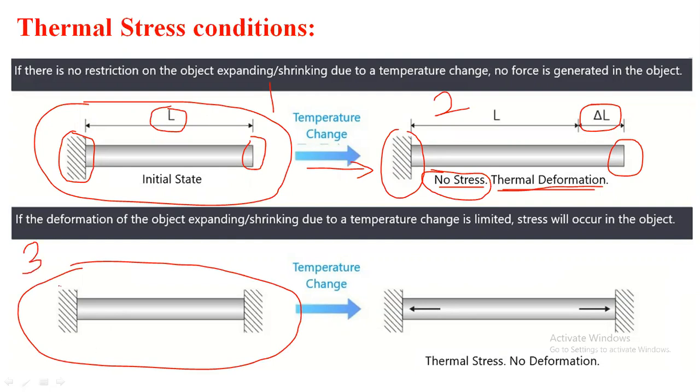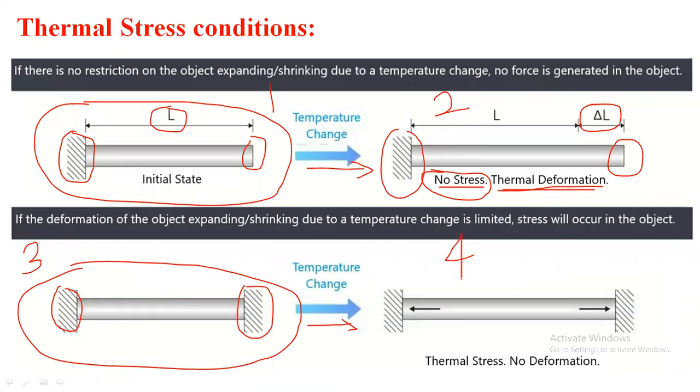In that, the rod is fixed at the left side and the rod is fixed at the right side. That means at both sides the rod is fixed, and now I will give the temperature. Again some amount of temperature will be given, due to which there is no thermal deformation taking place.